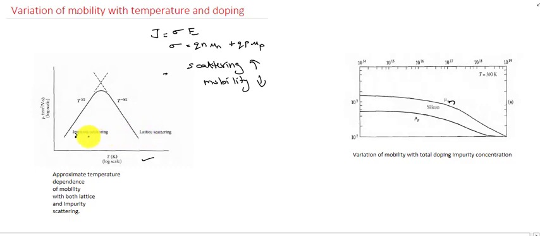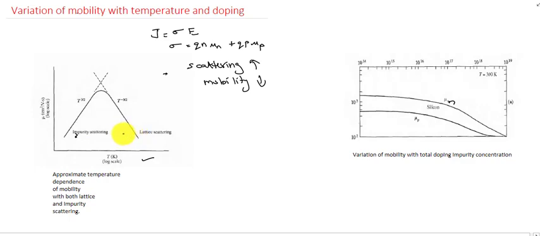So at low temperature and high temperature, the mobility value is very low due to impurity scattering and lattice scattering. At low temperature impurity scattering is dominant, and at high temperature lattice scattering is dominant.